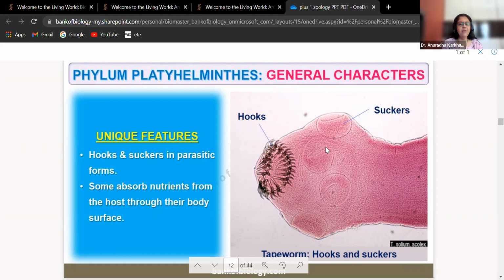So see how they have adapted, the parasitic forms have adapted so precisely that they can easily extract from the host whatever they need. So some absorb nutrients from the host through their body surface. Okay. Now there's one more point. You understood, right? What are hooks and what are suckers? Okay. Yes.